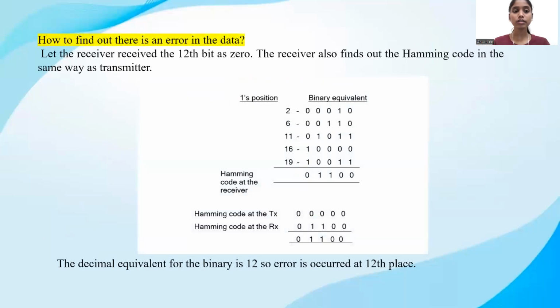So how do we find out there is an error in the data? The data has been transmitted from the sender to the receiver, from source to destination. But how do we find out if the data is wrong or if there is an error in the data? Let the receiver receive the 12th bit position as a 0 instead of 1. The receiver also finds the Hamming code the same way as the transmitter, using